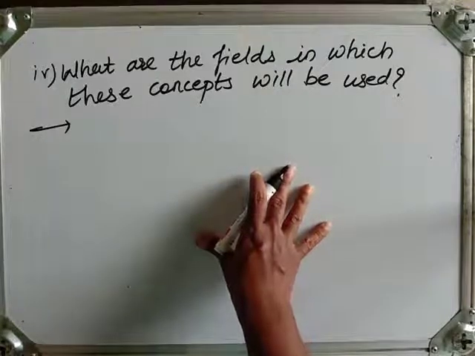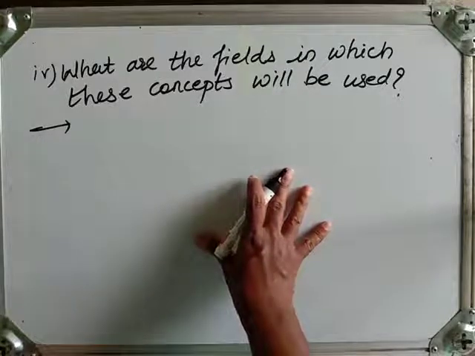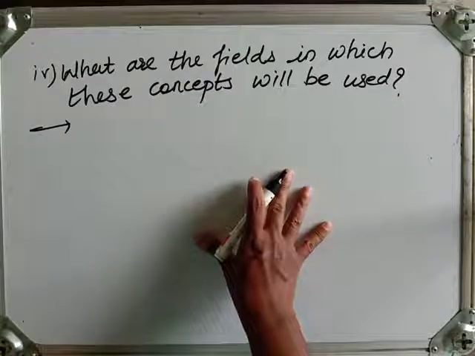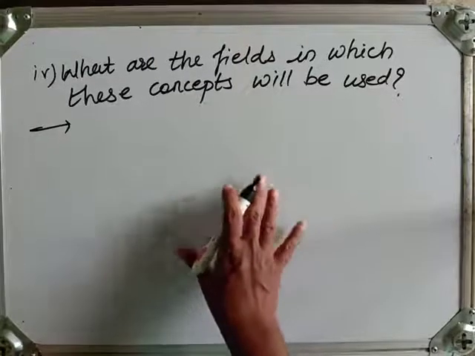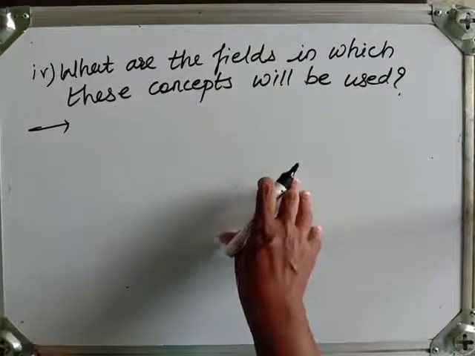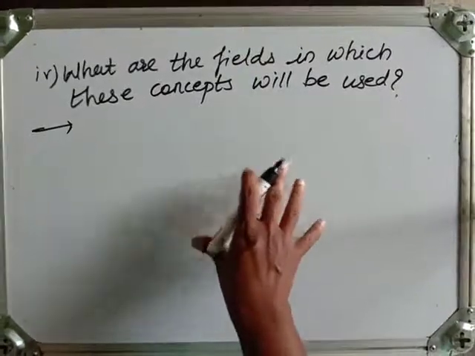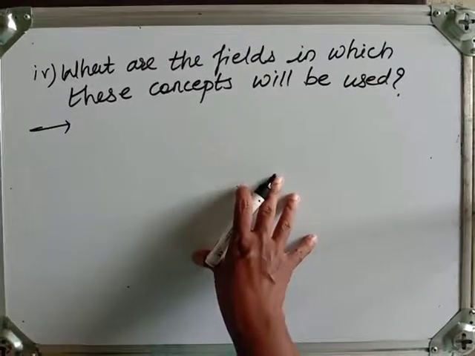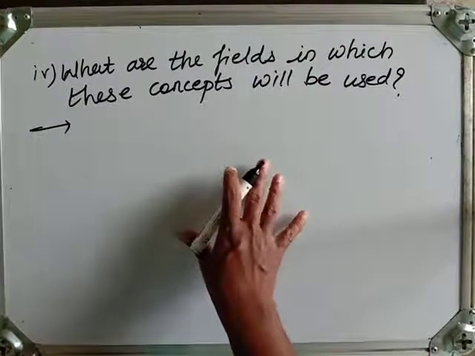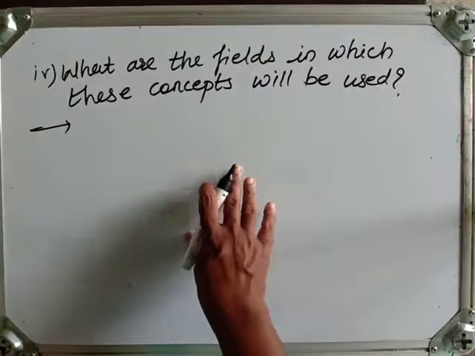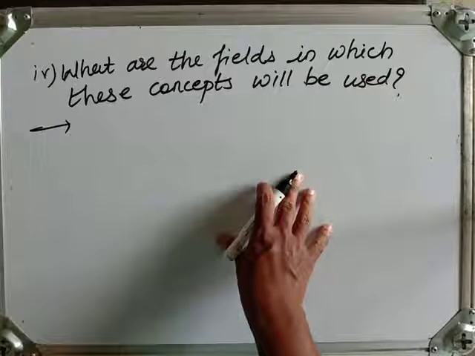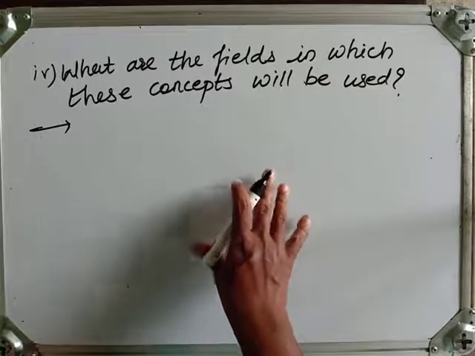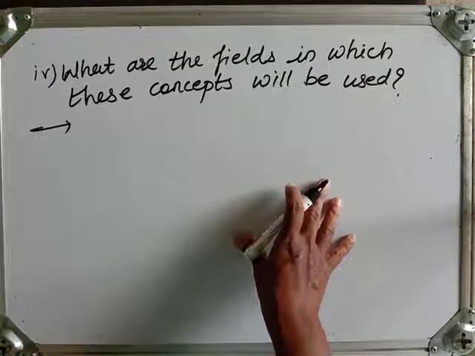For example, when you want to study programming, after writing a program, you need to check whether that program is correct or not. You want to prove that the program is correct. So proving the program correct is a topic which will be studied in this course, which helps you to write the correct program. Also in artificial intelligence, a lot of ideas about logic will be used.